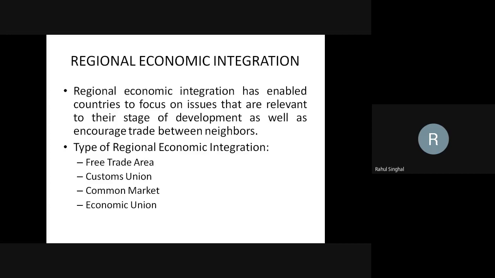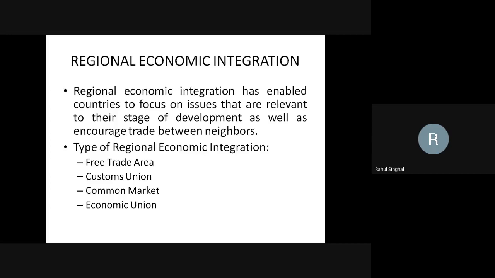The primary difference between a free trade area and a customs union is that in a customs union the members agree on trade with non-members, but in a free trade area, members do economic activity between the agreement member countries only. An example is the Gulf Cooperation Council.